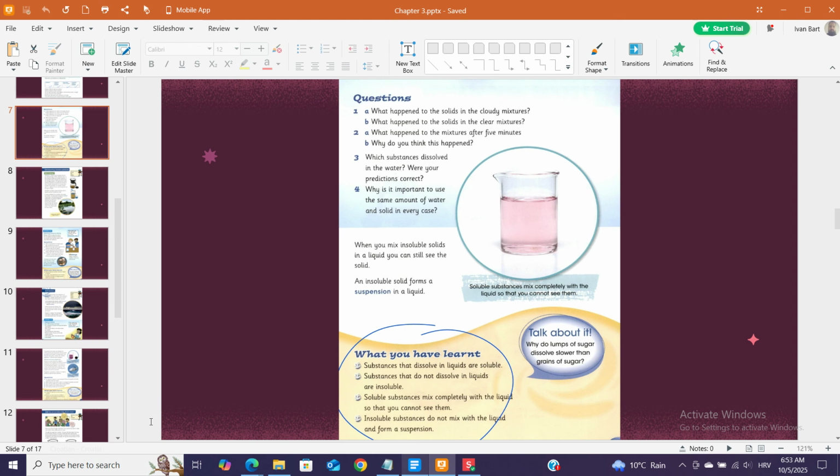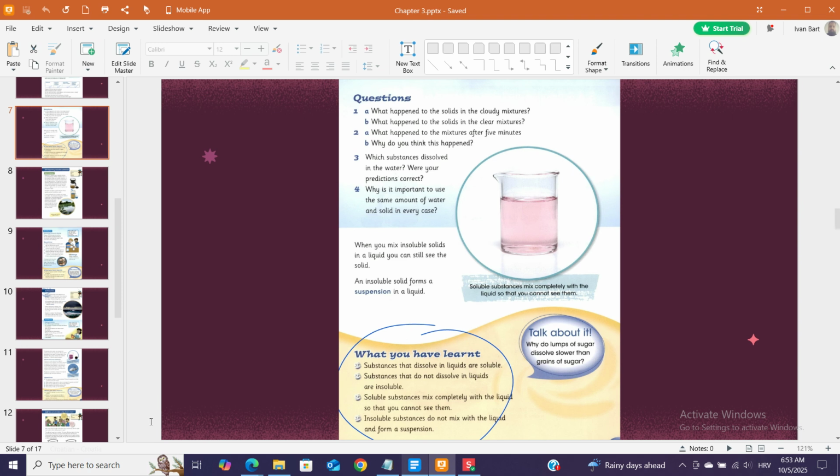When you mix insoluble solids in a liquid, you can still see the solid. An insoluble solid forms a suspension in a liquid. Soluble substances mix completely with the liquid so that you cannot see them. What you have learned: substances that dissolve in liquids are soluble. Substances that do not dissolve in liquids are insoluble. Soluble substances mix completely with the liquid so that you cannot see them. Insoluble substances do not mix with the liquid and form a suspension.